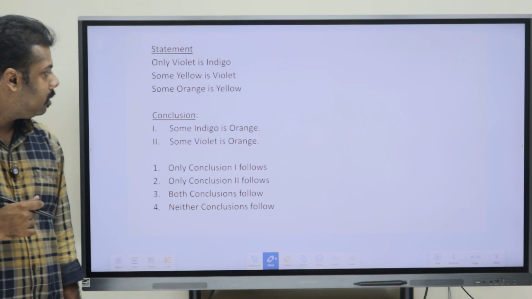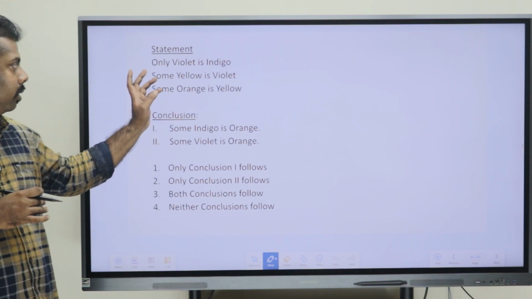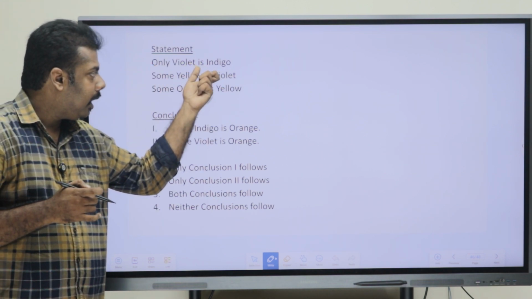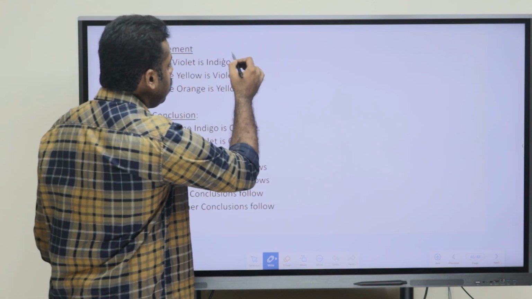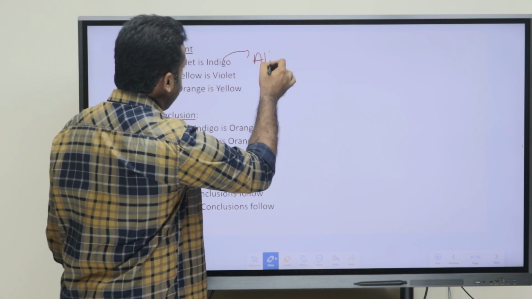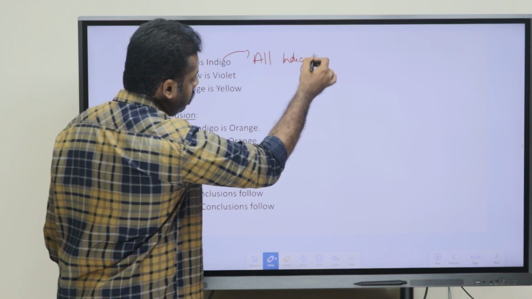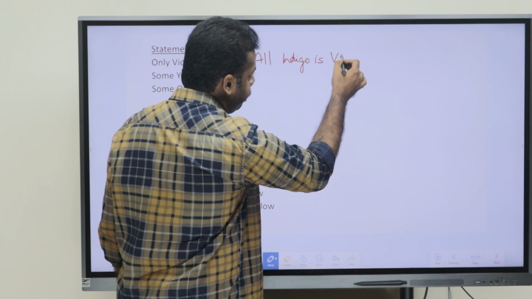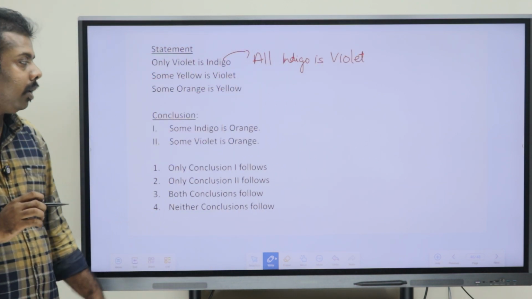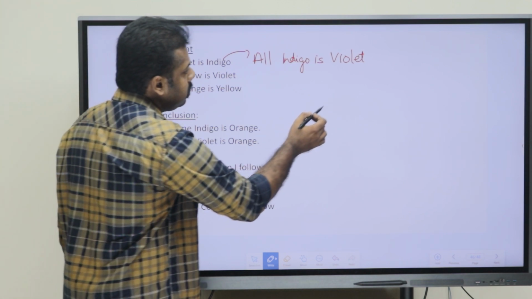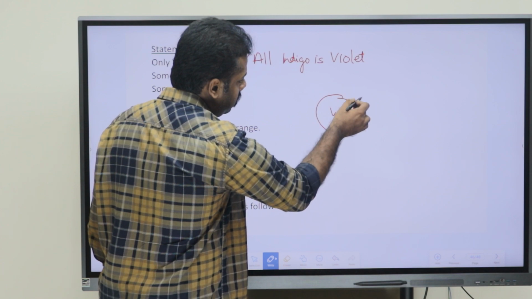Now, the next question is related to the only case. First we can just draw the Venn diagram. We know only violet is indigo. How are we going to draw? We have to take it as all indigo is violet. You have to take it in that form, that is all indigo is violet. So just drawing that first. So, all violet is indigo.